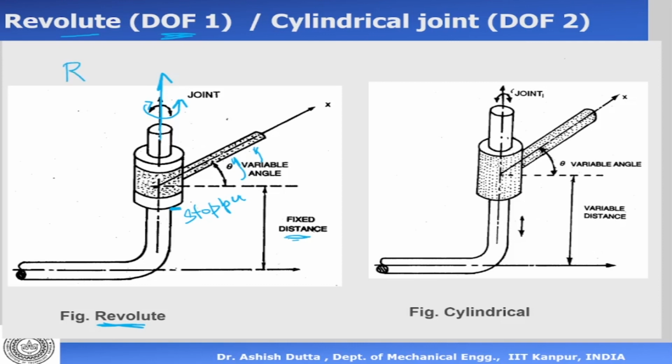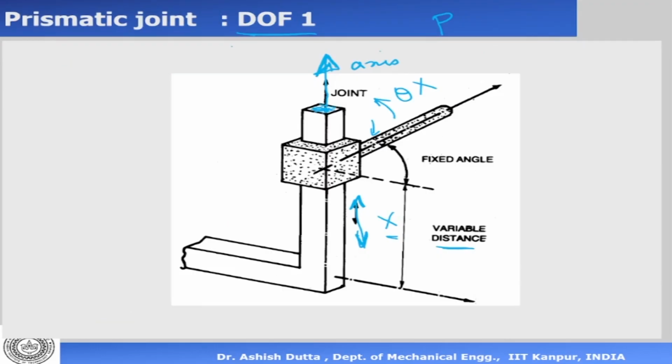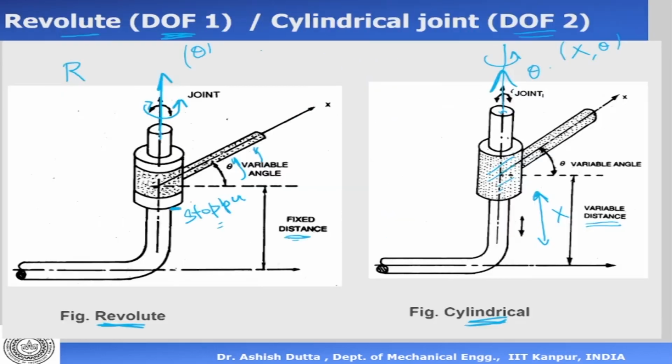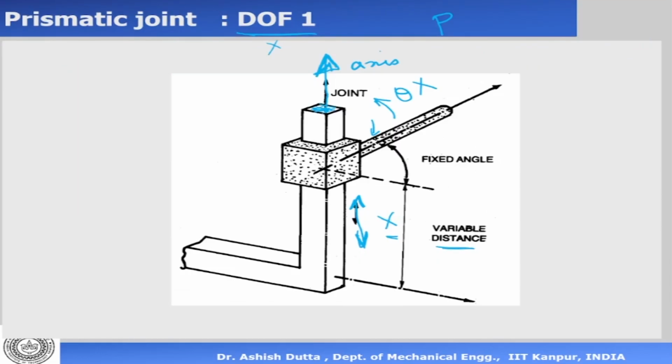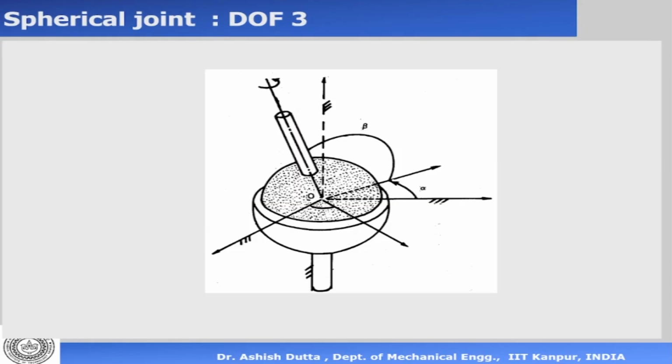Now, if I remove the stopper, then we get a cylindrical joint. In the cylindrical joint, this is a cylindrical part which is mounted on this cylindrical part, and it can go up and down, and it can also rotate. This is my axis. This part can go up and down, so there is a variable distance, which we can call x, and it can also rotate about this, which is theta. So it has 2 degrees of freedom: it has an x and it has a theta. The revolute one has only 1, which is a theta. The prismatic one has only an x as the degree of freedom. So we have a prismatic joint, a revolute joint and a cylindrical joint.